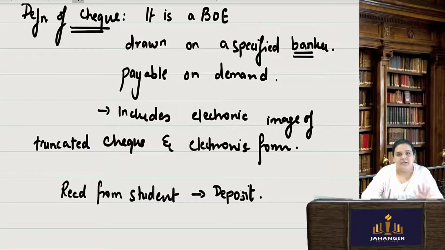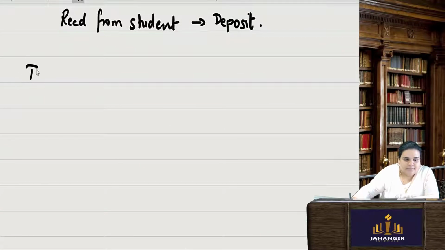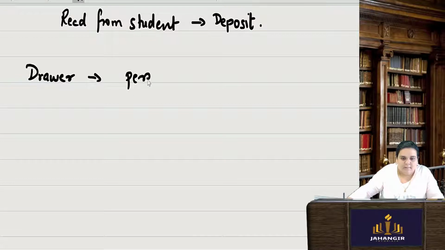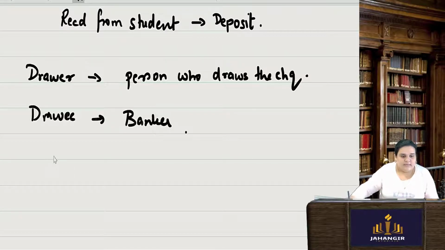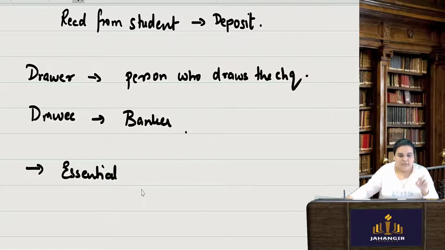Both check and bill of exchange have the same kinds of essentials. So if I talk about the parties to the check, one is the drawer, the person who draws the check, and here the drawee is no one else but the bank. Essentials of a check come from the check form which I showed you, essentials of a check.